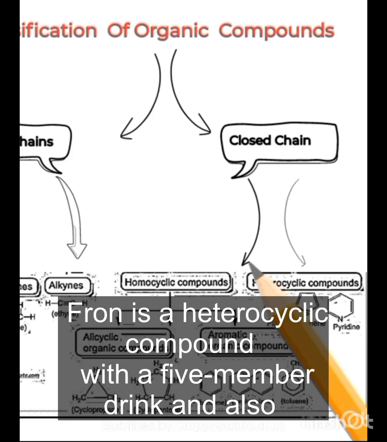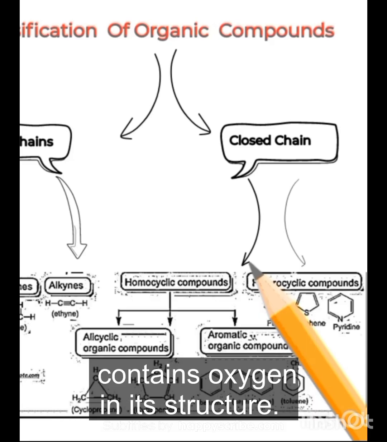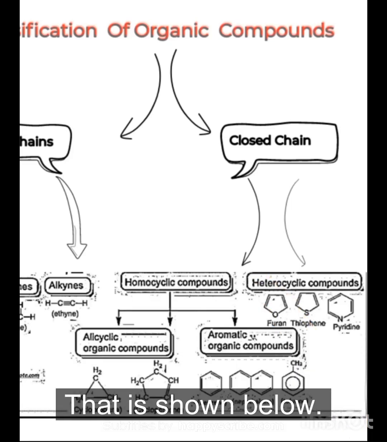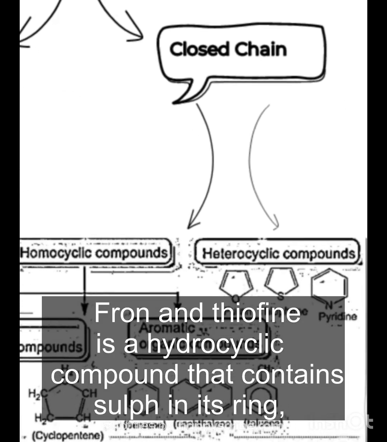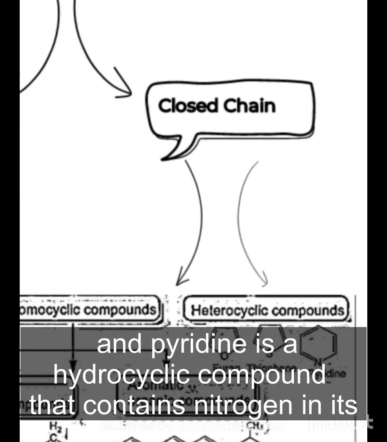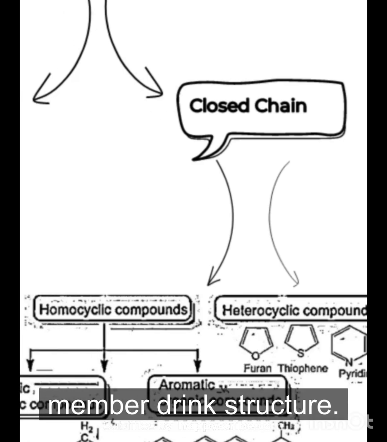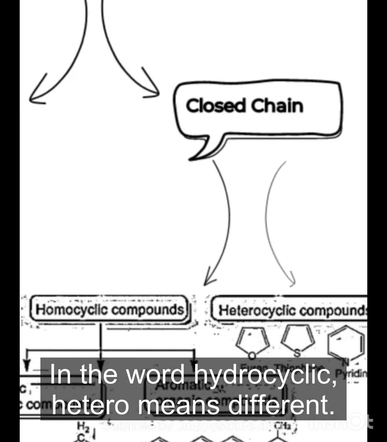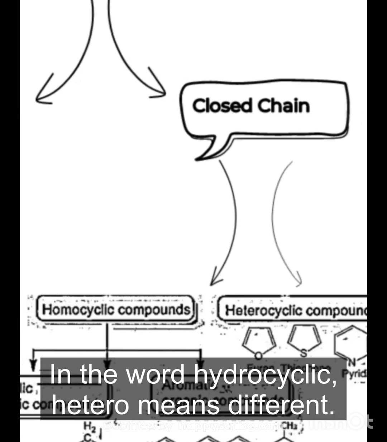Furan is a heterocyclic compound with a five-membered ring and also contains oxygen in its structure, that is shown below. Thiophene is a heterocyclic compound that contains sulfur in its ring, and pyridine is a heterocyclic compound that contains nitrogen in its six-membered ring structure. In the word heterocyclic, hetero means different.